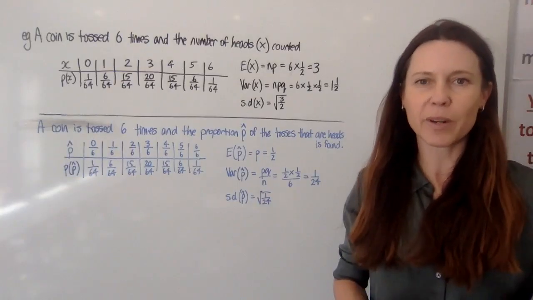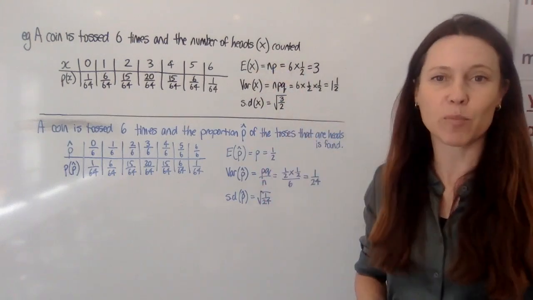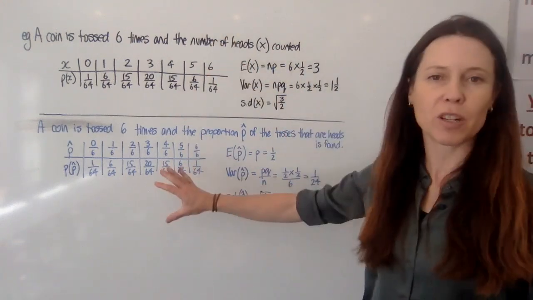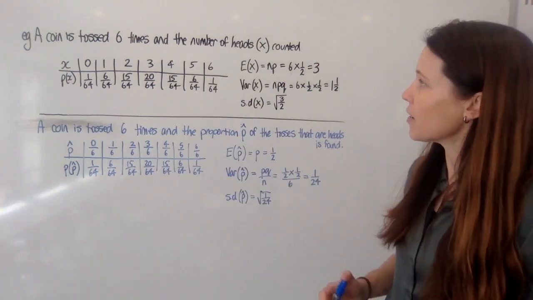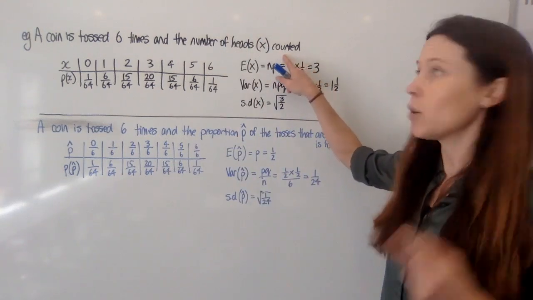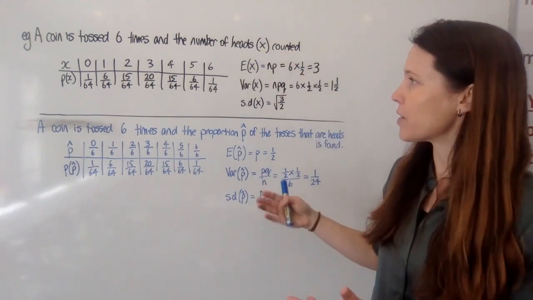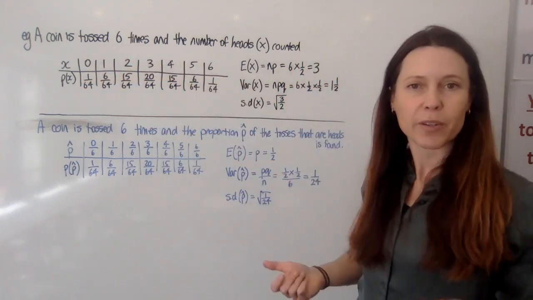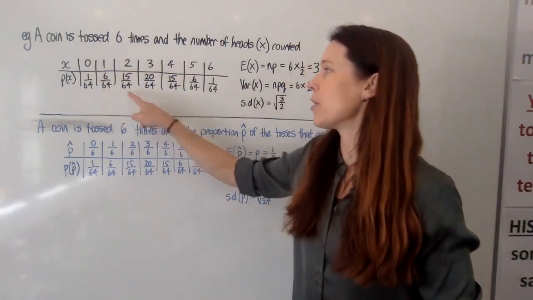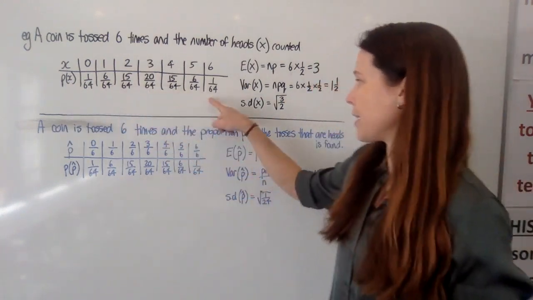Now, I think the easiest way to understand what we're doing in this lesson with the proportions is to look at this really simple example. I've written virtually the same question here twice, and we're just doing it 2 different ways. A coin is tossed 6 times and the number of heads is counted, where x is the number of heads that we got out of 6. So clearly the scores that x could take vary from 0 to 6, and we know how to work out the probabilities using our basic binomial techniques; they're written there.